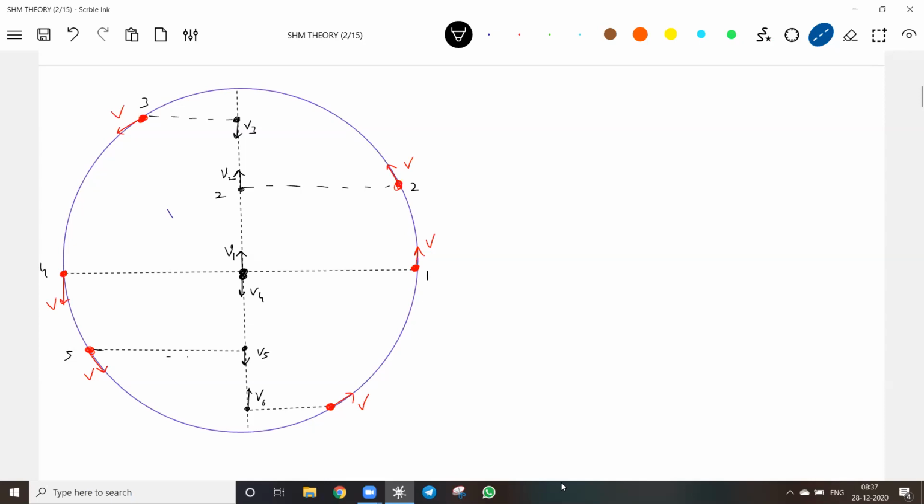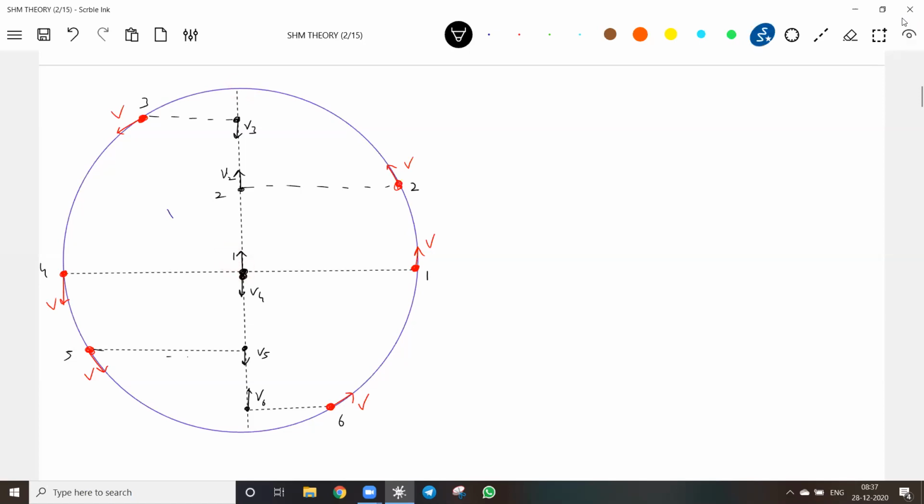So now look at, in all the positions, what happened? The particle is moving with a constant speed, but its projection is going to describe a variable accelerated motion. So this I'll call mean position, upper extreme, lower extreme. Okay, let's analyze one thing now. As this projection moves, initially it should have a maximum speed, no? And here, what is the state of this? Instantaneous rest. So here maximum speed.